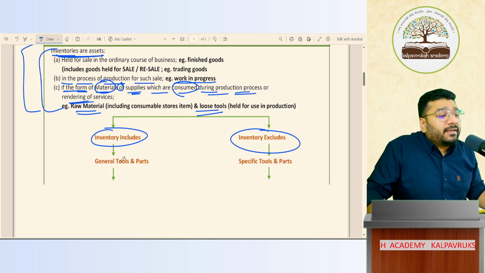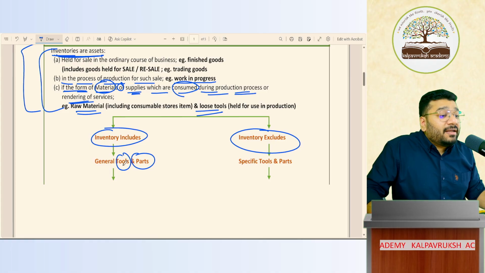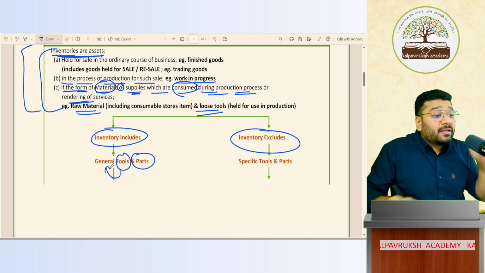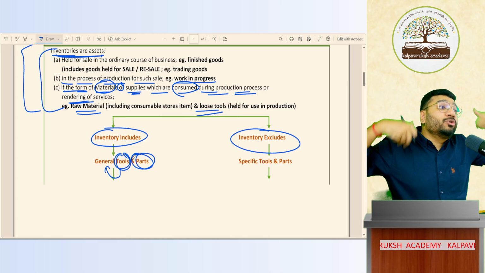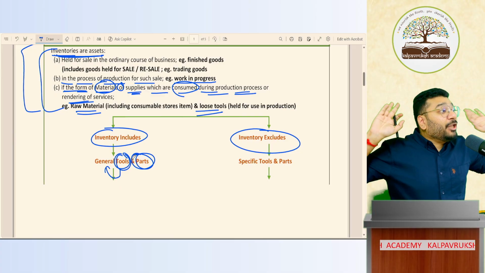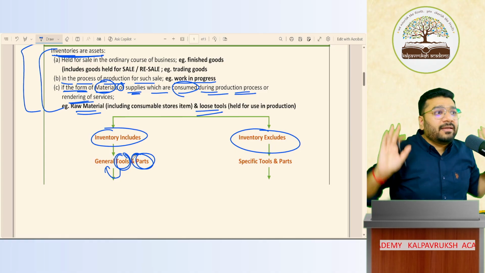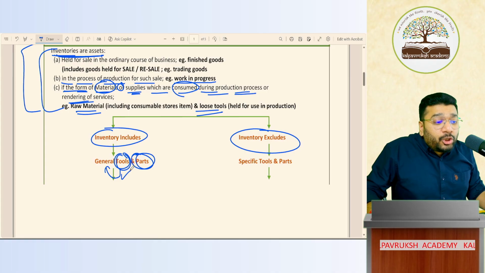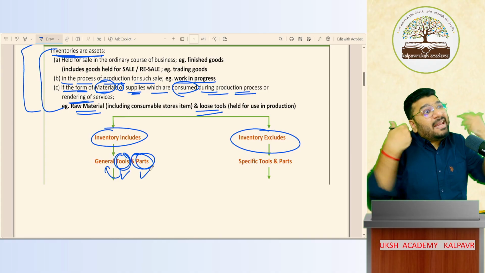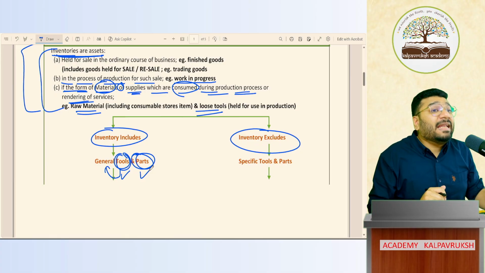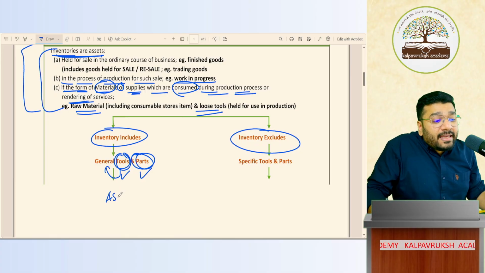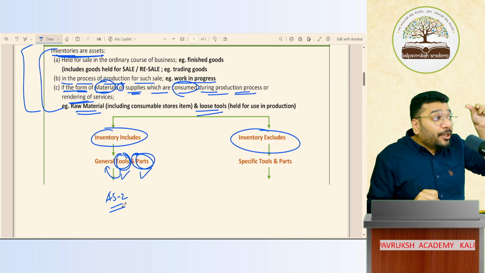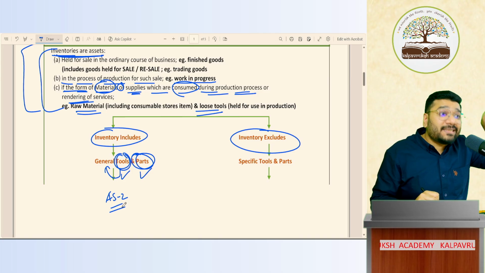I'm talking about certain tools and parts which are general in nature. What does it mean? Such tools and parts, I can use it for any machinery, I can use it for any purpose. This is general. Got it, not got it. Tell me. If that is the case, the tools and parts I have are general, I can use it for any purpose, so those tools and inventory will be recorded in AS2 for the purpose of valuation of inventory. And the valuation will happen as per Accounting Standard 2.